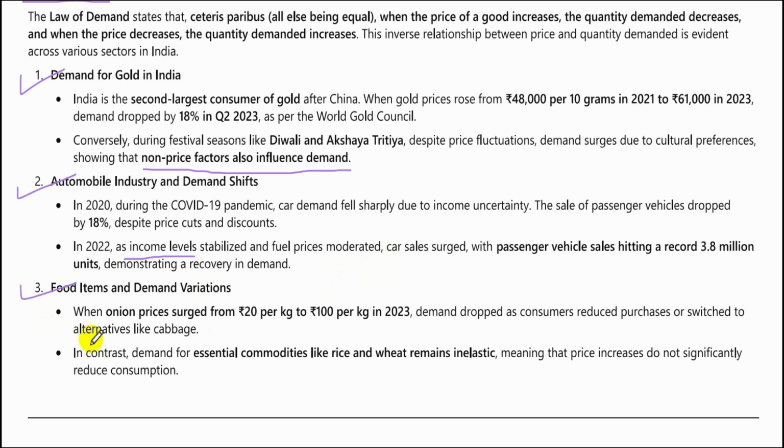Food items and demand variations. When onion prices surged from 20 per kg to 100 rupees per kg in 2023, demand dropped as consumers reduced purchases or switched to alternatives like cabbage. In contrast, demand for essential commodities like rice and wheat remained inelastic, meaning that price increases do not significantly reduce the consumption.